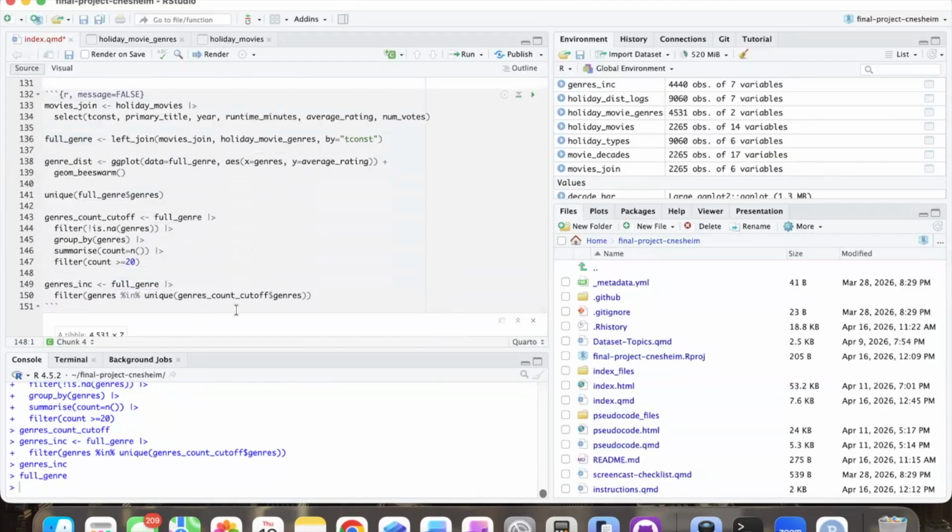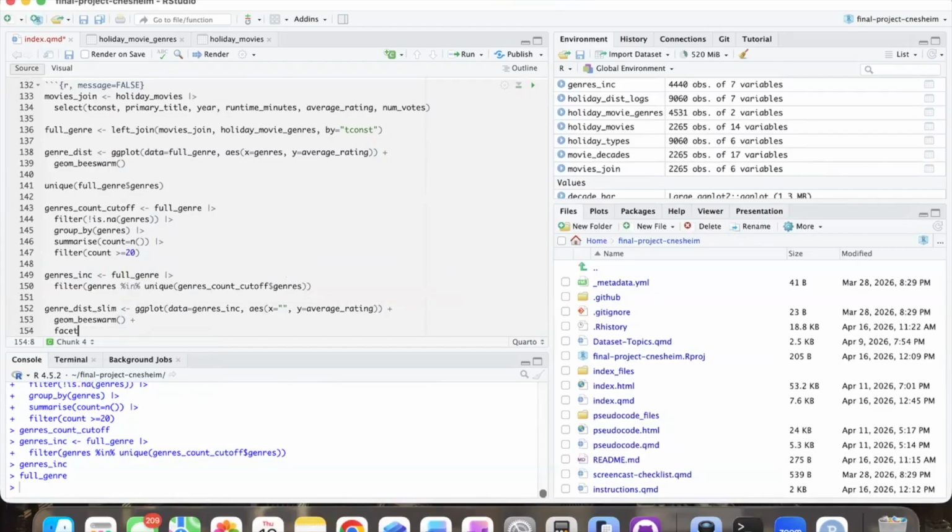So let's do a new genre distribution plot. Hopefully it's slimmer. So we want ggplot, our data to be genres included. Our X is actually going to be blank for this. You'll see why in a second. We want our Y to be average rating. And then we're going to add that and we're going to do geom beeswarm, of course, because that's our main plot type that we're using here.